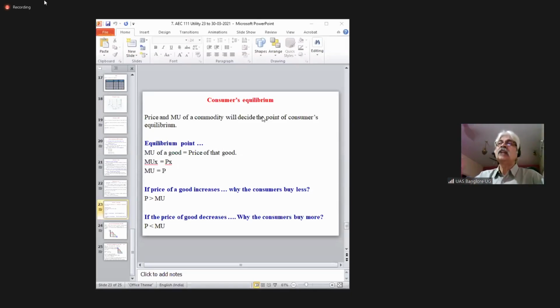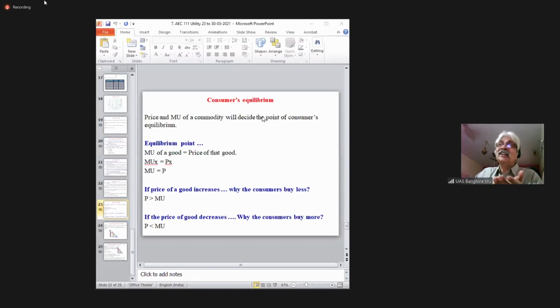As you go on consuming more and more units of the same commodity, the additional satisfaction you get goes on decreasing. To consume more, you have to purchase more, and when you purchase more, the marginal utility decreases.